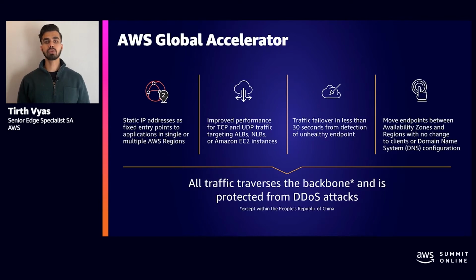Fourth, AWS Global Accelerator allows you to add or expand multiple AWS regions behind a single accelerator. Or you can also migrate traffic from one region to another using Global Accelerator without ever changing your public IPs and DNS records that may be user-facing. And lastly, all accelerators are protected by default from distributed denial of service using AWS Shield.